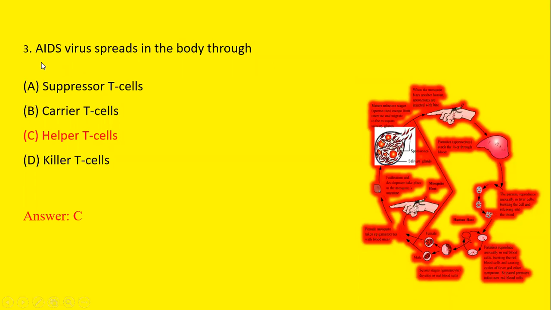Third question is, AIDS virus spreads in the body through first suppressor T cells, second carrier T cells, third helper T cells, and fourth is killer T cells. So we know that AIDS virus spreads in the body through helper T cells. So option C is correct answer.